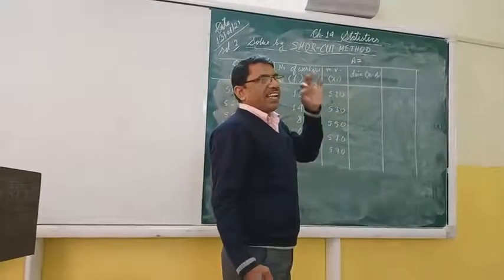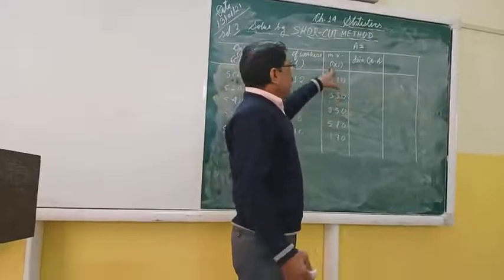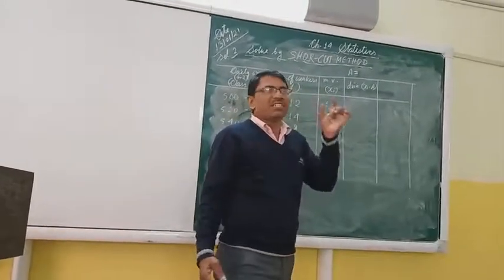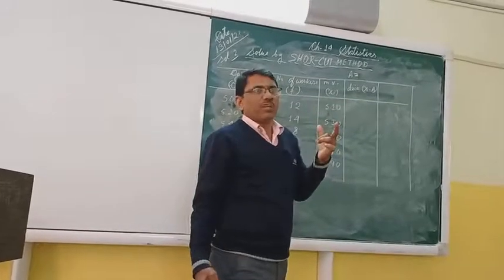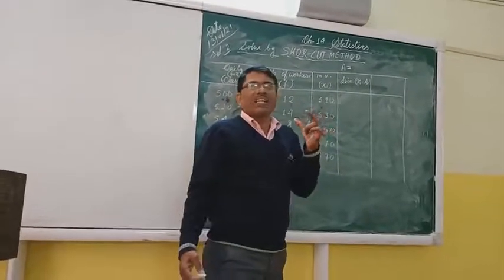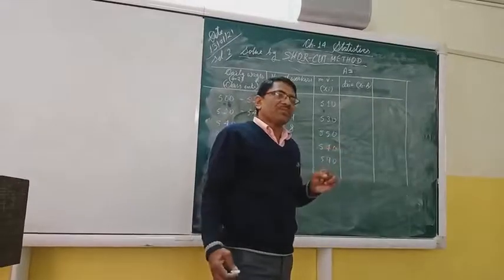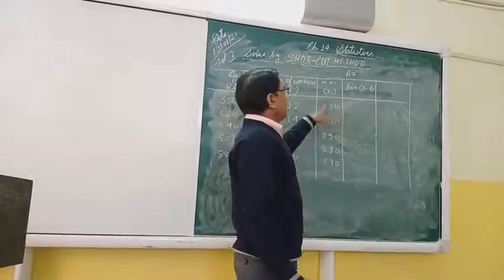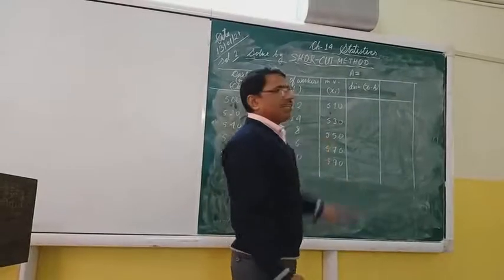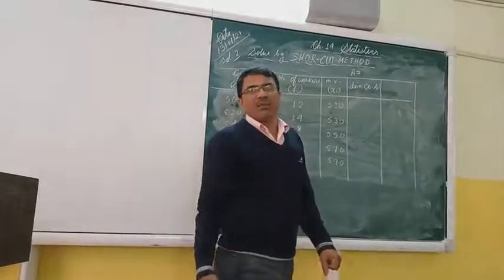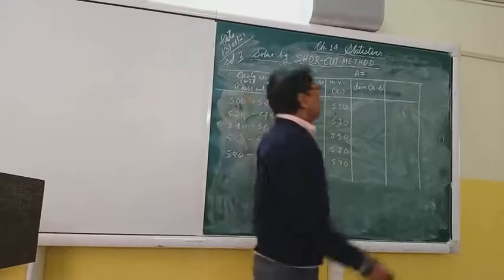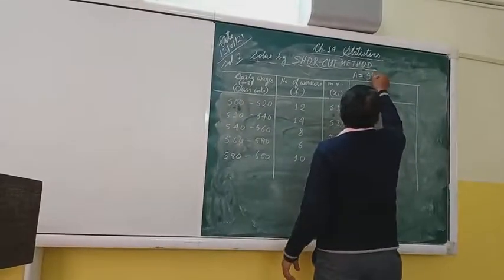But we can take any value, from this side or outside, because it is an assumed mean. Anybody who wants to take any value, it is also correct, but it is more difficult to solve. Now we shall take from here. Suppose I take 550 from the middle. It will be easy. The upper side will be minus, the lower side will be plus. So the assumed mean is 550.